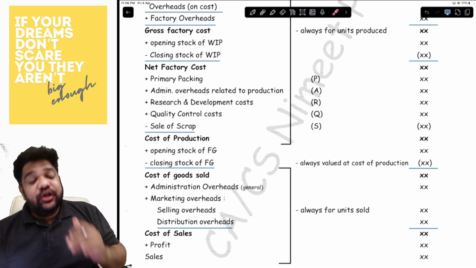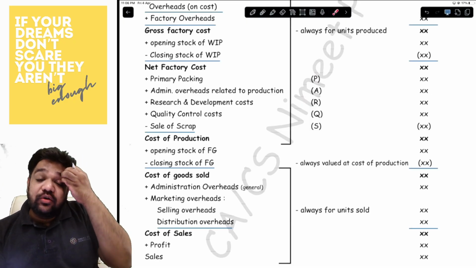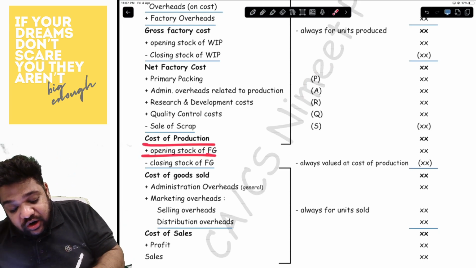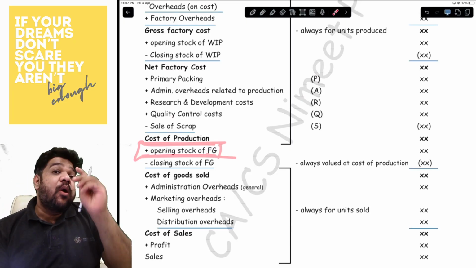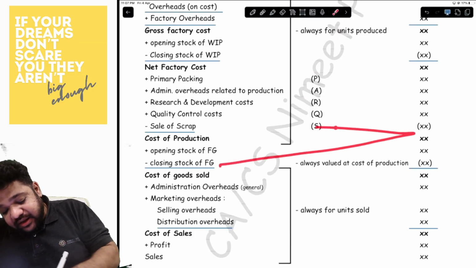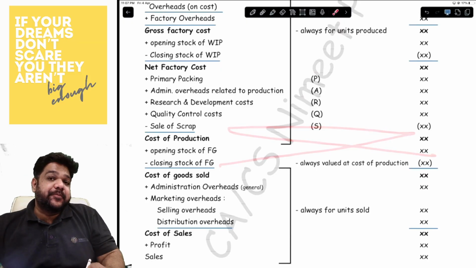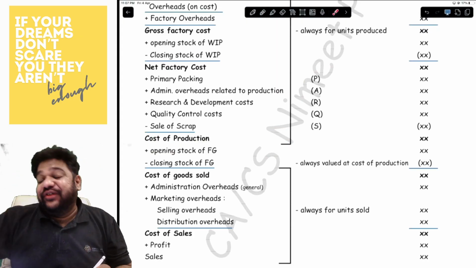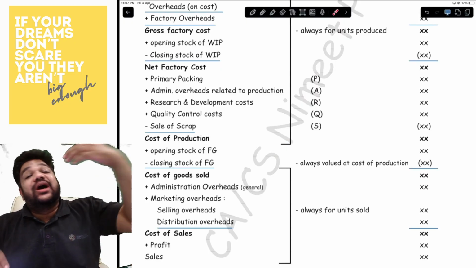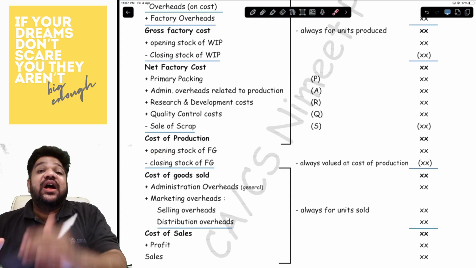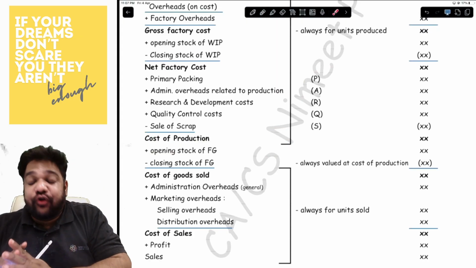Once you have that, you will get your cost of production. You will adjust the opening and closing finished goods. Opening finished goods, they'll always give you the value of it. The closing finished goods, you will always have to cross multiply with cost of production. Why? Because we are following FIFO. Whatever is the opening stock is sold. The current stock that we produce in this year is where we have the closing stock from.